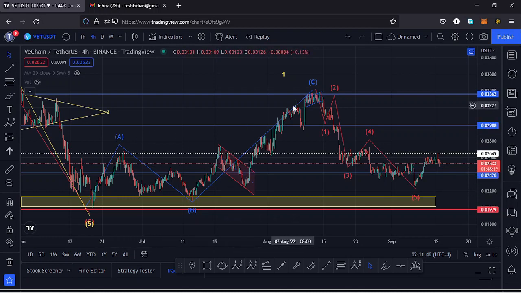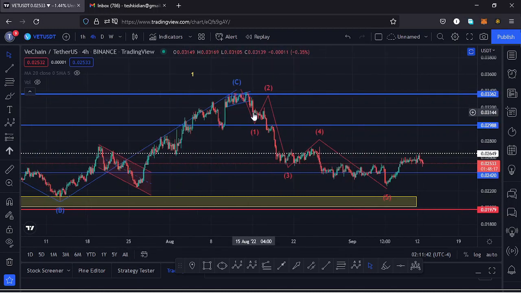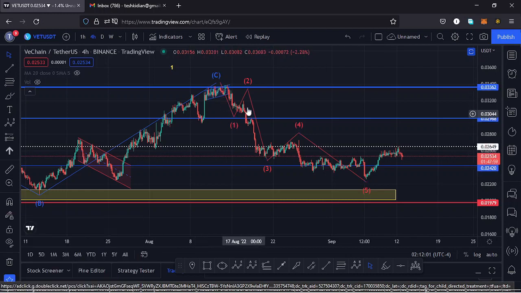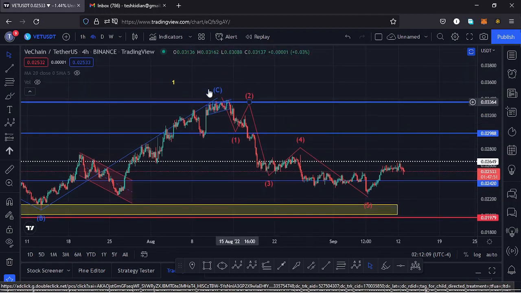And we have seen the high for that wave C, and after making the high for that wave C, whatever I expect on the other side is the formation of a 5-wave structure to the lower side. And I believe that is the movement that we are in at the moment, and we have seen the formation of a wave 1, wave 2, wave 3, wave 4, and then a wave 5 to the lower side, making our low at around the $0.02 mark. And having done so, I believe we have completed the formation of that fractal wave, and we can name that fractal wave as a higher Elliot wave count 1.